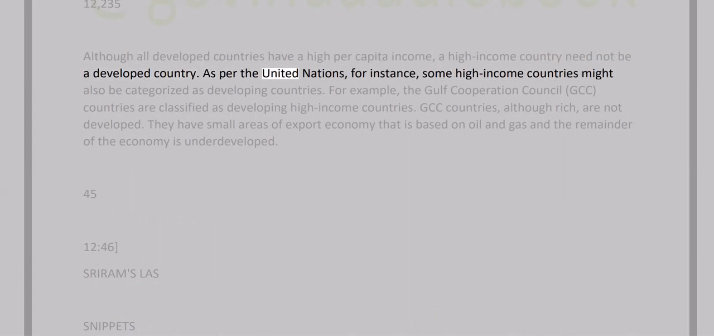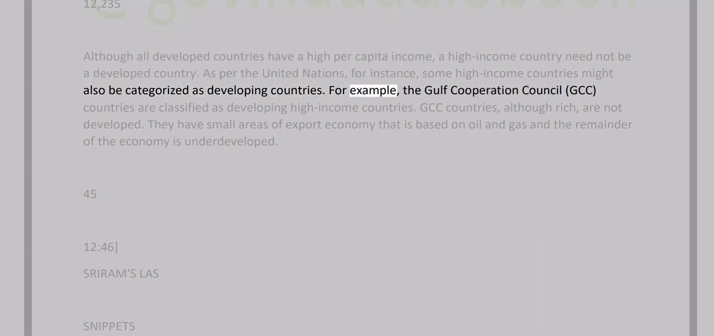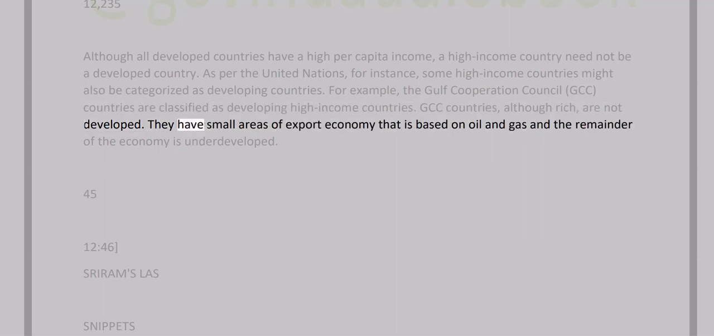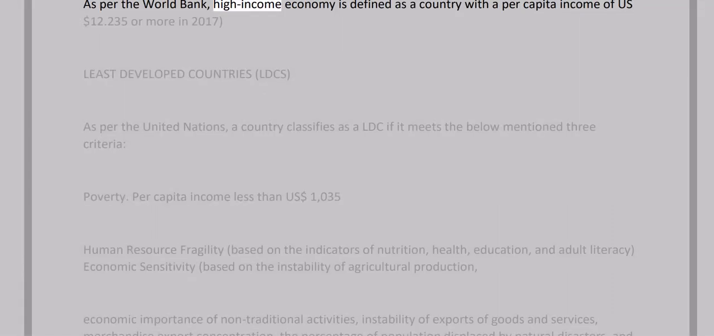As per the United Nations, for instance, some high income countries might also be categorized as developing countries. For example, the Gulf Cooperation Council, GCC, countries are classified as developing high income countries. GCC countries, although rich, are not developed. They have small areas of export economy that is based on oil and gas, and the remainder of the economy is underdeveloped. As per the World Bank, a high-income economy is defined as a country with a per capita income of US $12,235 or more in 2017.